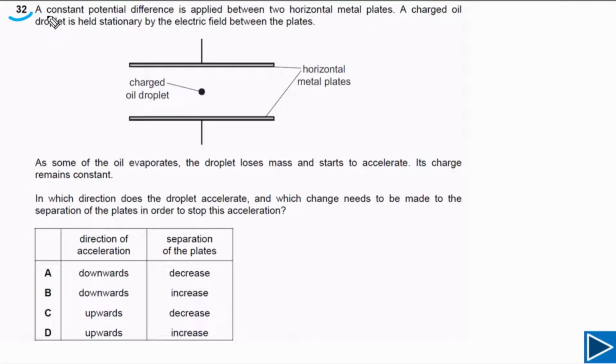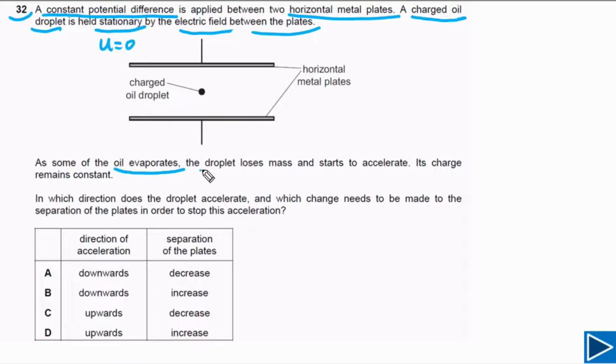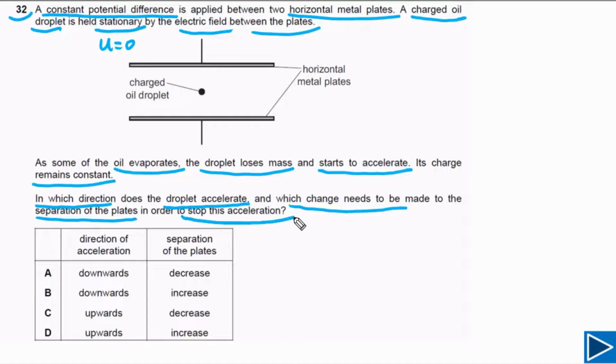For question number 32, it is given to us that a constant potential difference is applied between two horizontal metal plates. A charged oil droplet is held stationary, meaning at rest, by the electric field between the two plates. It is also given that as some of the oil evaporates, the droplet loses mass and starts to accelerate. Its charge remains constant. We need to find in which direction the droplet accelerates and which change needs to be made to the separation of the plates in order to stop this acceleration.